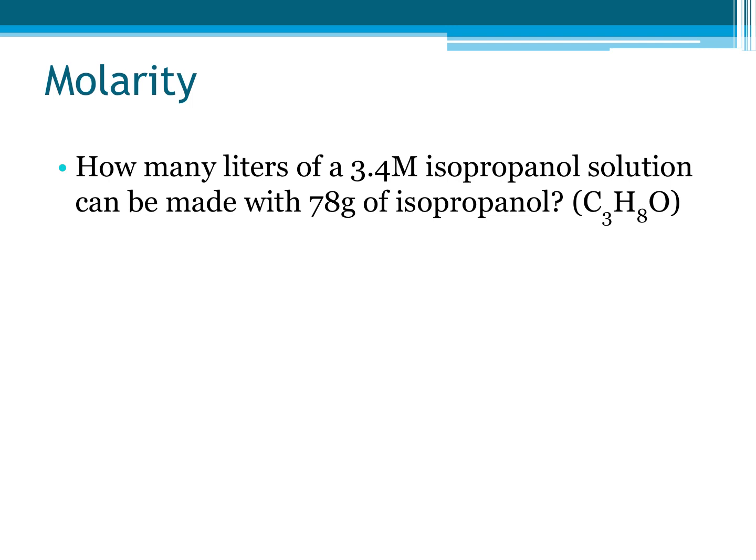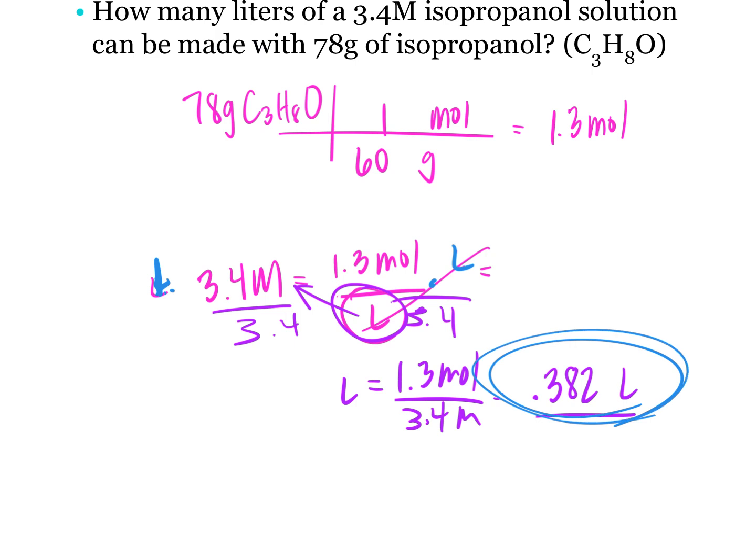How many liters of a 3.4 molar isopropanol solution can be made with 78 grams of isopropanol? So this time you're solving for your volume. How much of your solution can you make? Okay, I'll give you about a minute head start, then I'll put it up here. All right.